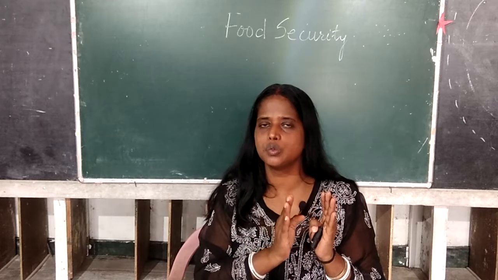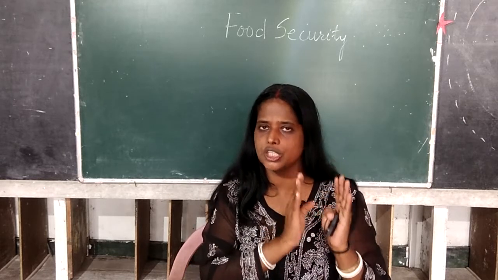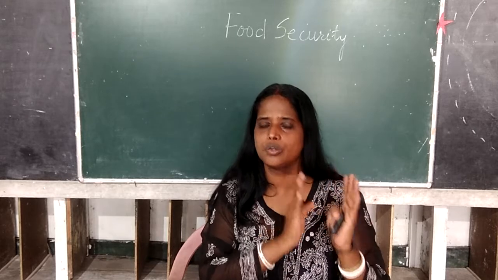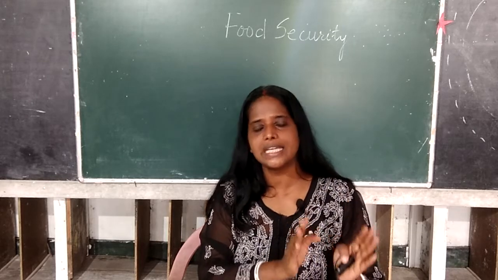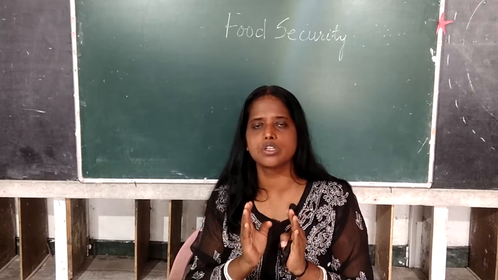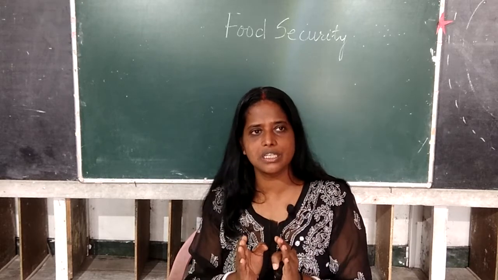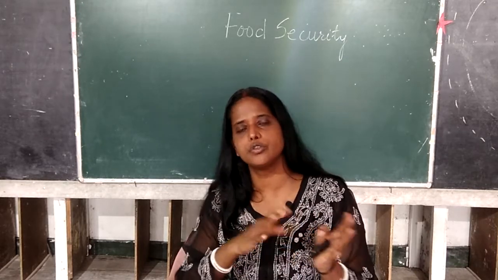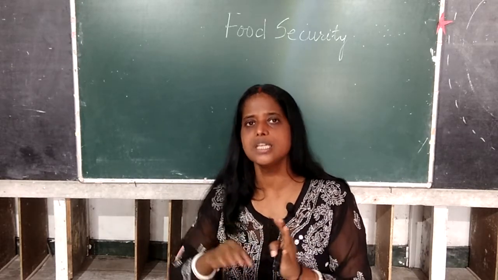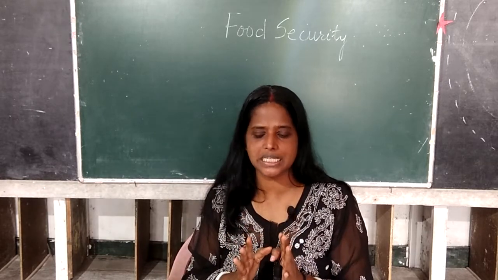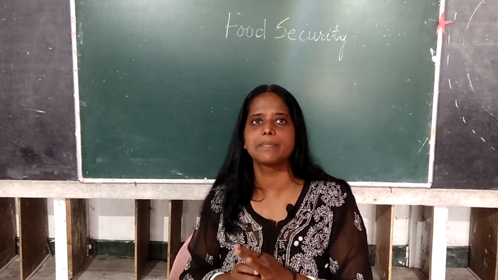So you have to know the initial part, that is how the Green Revolution began. Then you have to know how we went on to adopt sustainable agriculture, and then you have to know the food security law. Okay, so in the next class I will be starting section C, that is chapter 7.